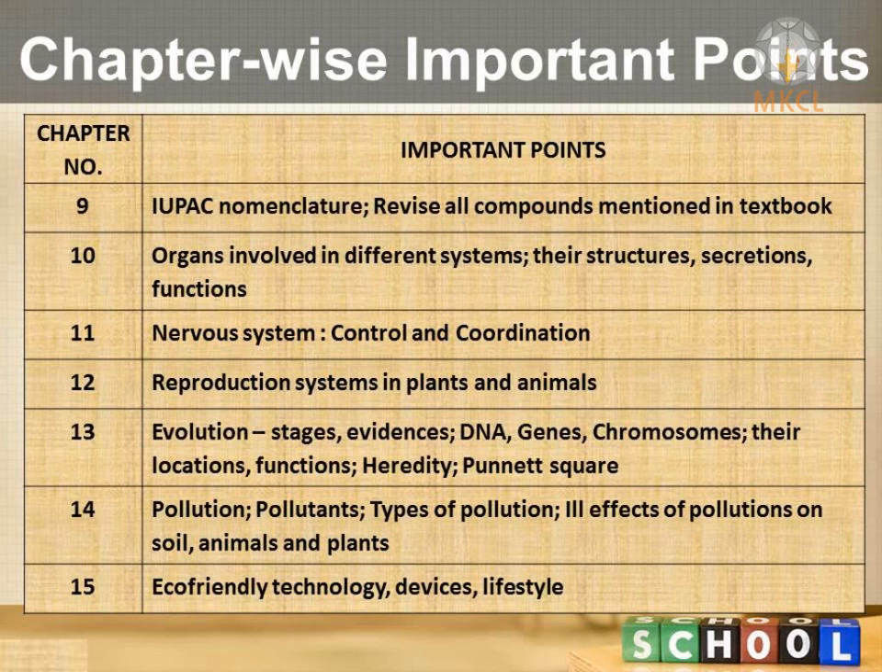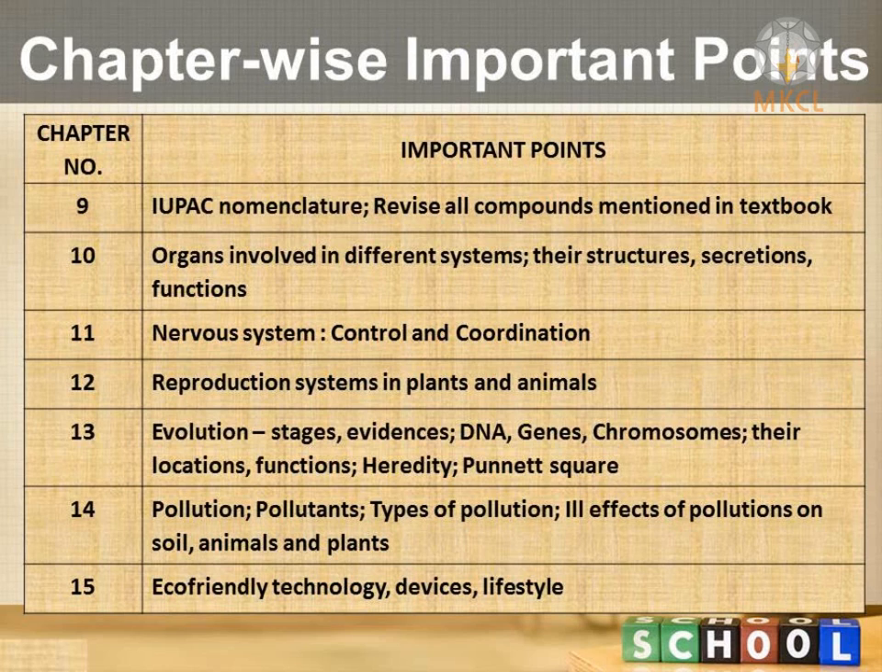Chapter number 13 is again quite interesting. We always say that humankind has evolved from the apes. Then how has this evolution taken place, what were the steps at that time, what are the evidences for this evolution, what are DNAs, genes, chromosomes, where are they present, what are their functions, how are hereditary characters transferred from one generation to another? This is all interesting, and it is included in chapter number 13.